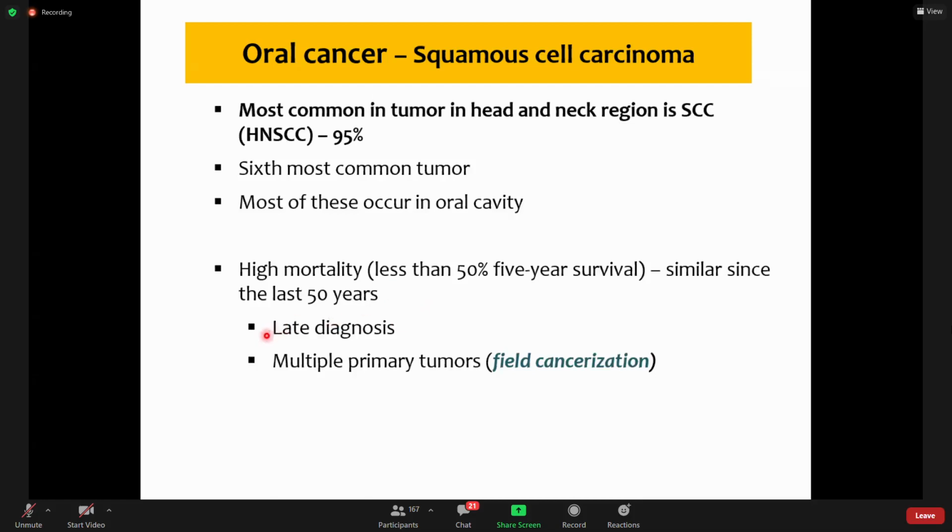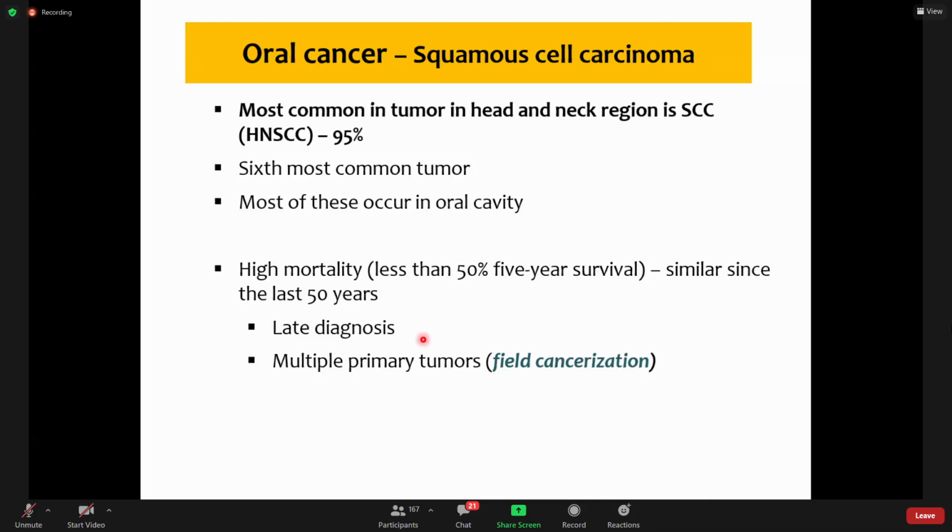Number one is the late diagnosis. Although it is present in the oral cavity, it forms either painless plaques or painless ulcers. Because they are painless, and they appear more commonly in smokers, patients usually tend to ignore these small ulcers or small plaques, so they are not taken care of in time.